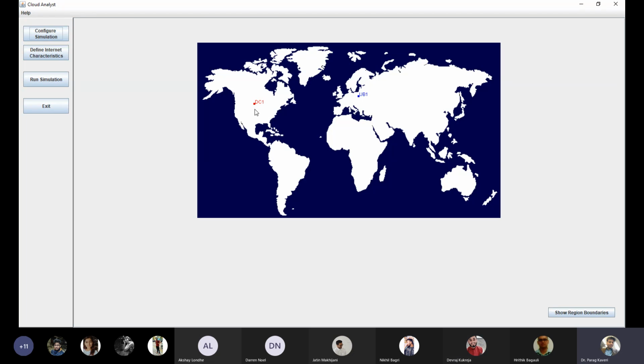Here in red, this is called a data center, DC, data center 1. So there is a data center in a particular region of the world. Second is UB, which is called a user base. We have a data center and a user base. Now we have to fire some queries from the user base to the data center. The data center will process those queries and generate a report out of it. To configure the simulation, we have to go to configuration.